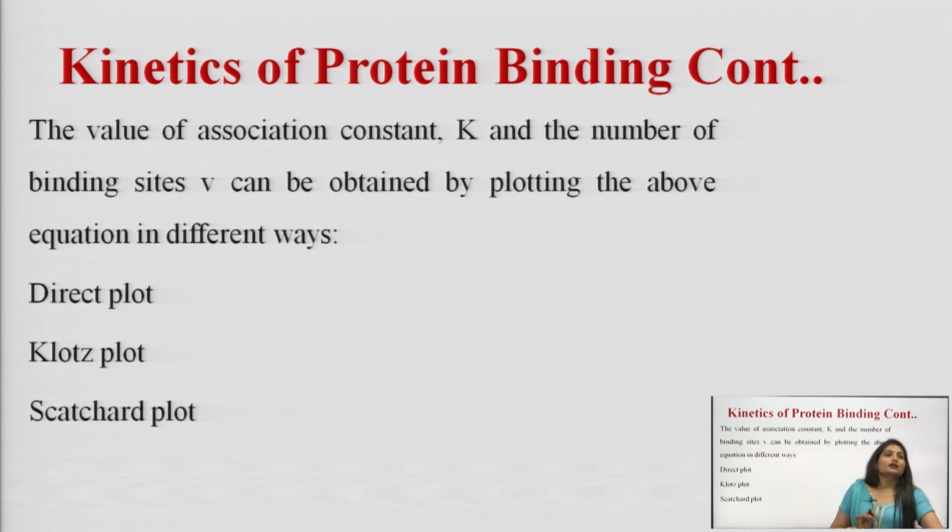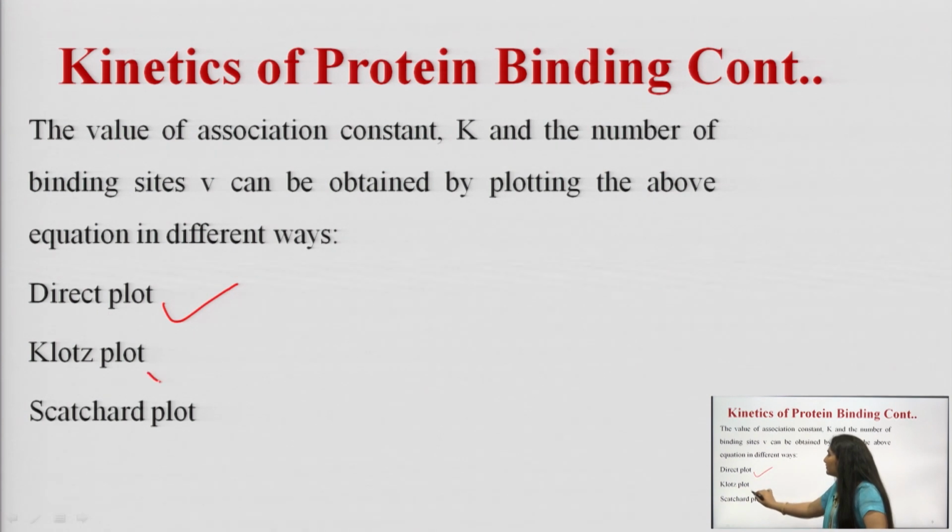So, the value of association constant k and the number of binding sites V can be obtained by plotting the equation in different ways, and these are: first is the direct plot, second one is Klotz's plot, and third one is the Scatchard plot.